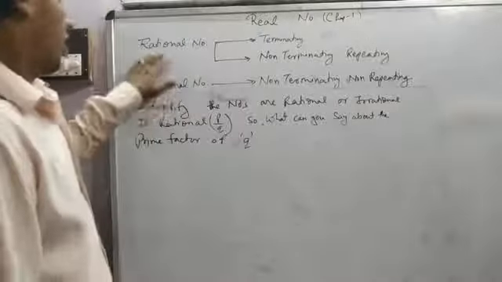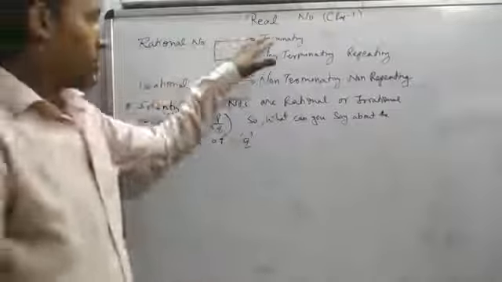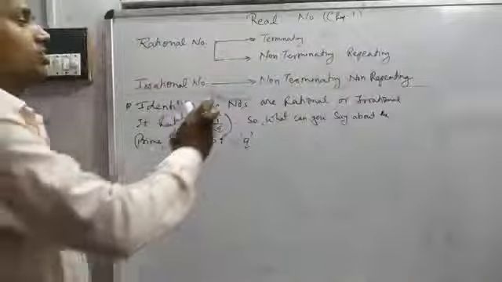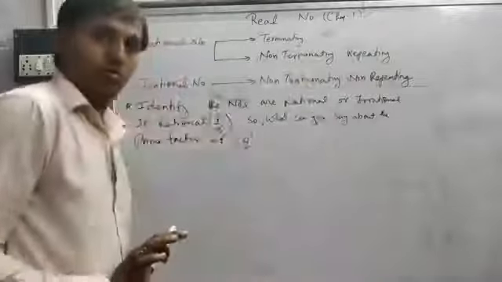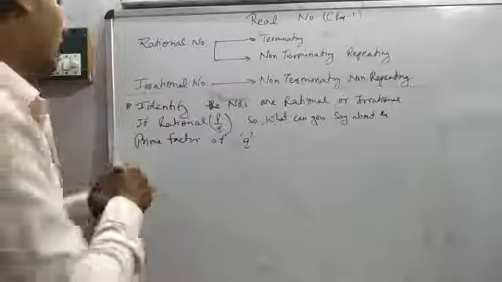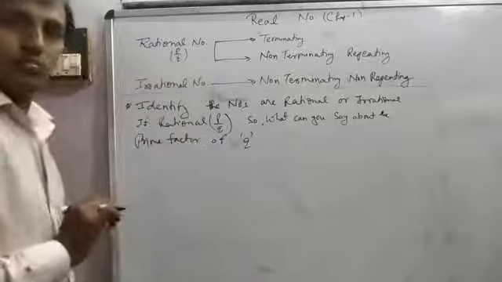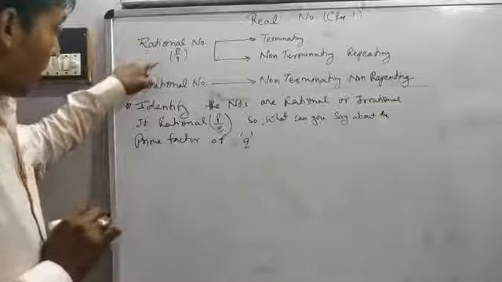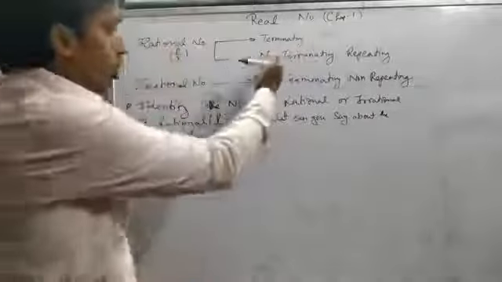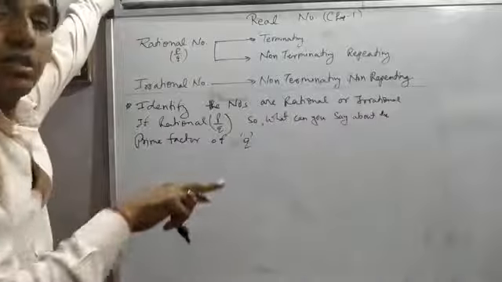So rational numbers are of two types, terminating and non-terminating repeating. Either the rational number is terminating or non-terminating repeating. Any rational number is not non-terminating and non-repeating. The definition: a rational number is in p by q form, so both terminating and non-terminating repeating are in p by q form. So how do we identify whether the numbers are rational or not?